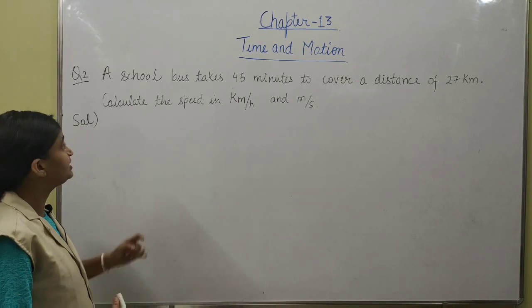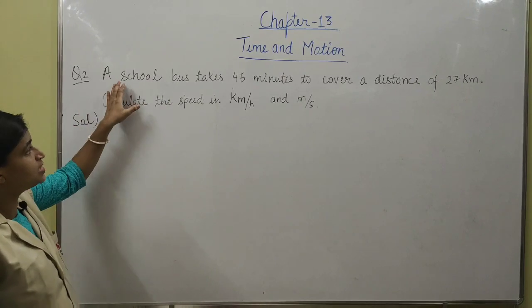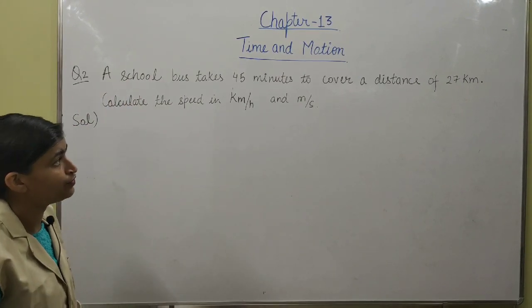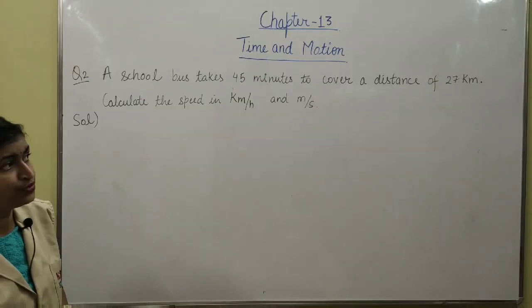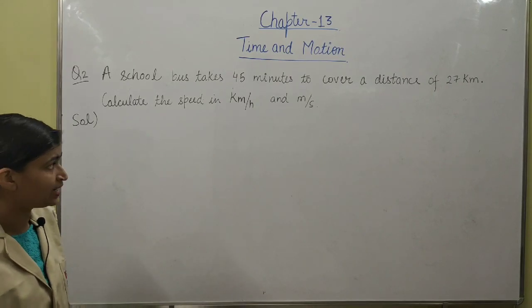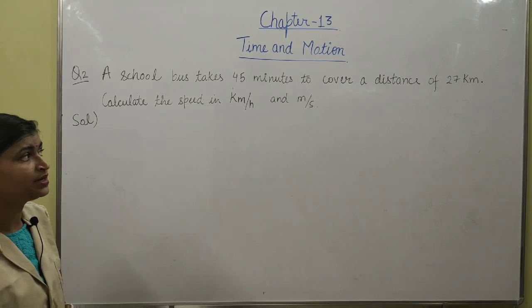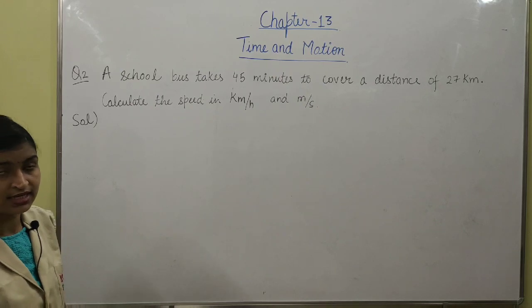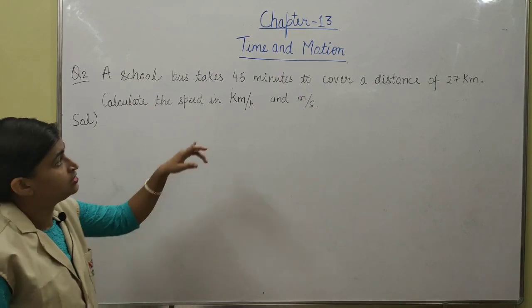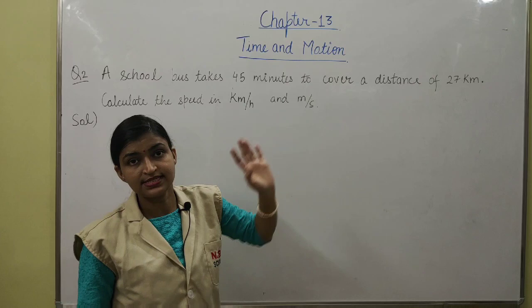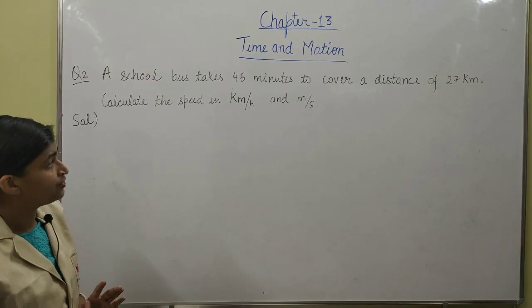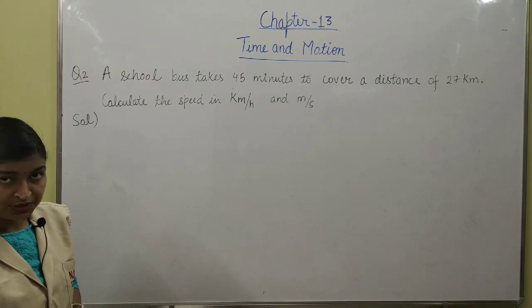Now we will take another question. A school bus takes 45 minutes to cover a distance of 27 kilometers. Calculate the speed in kilometer per hour and meter per second. Here the time is given and the distance is given. Okay, we have to find out the speed.